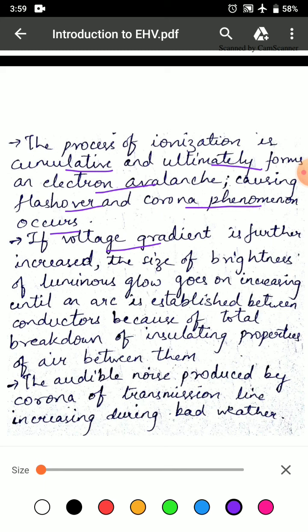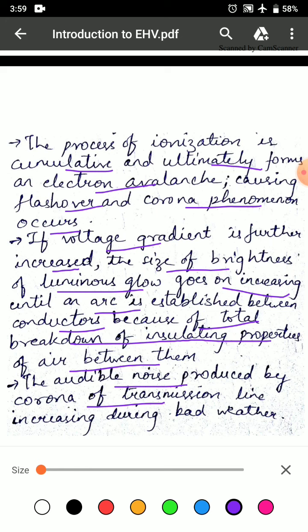If the voltage gradient is further increased, the size and brightness of the luminous glow goes on increasing until an arc is established between conductors because of total breakdown of the insulating properties of air between them. The audible noise produced by corona of a transmission line increases during bad weather.